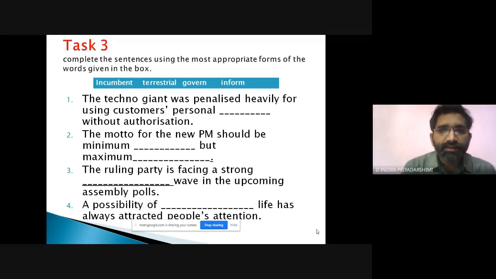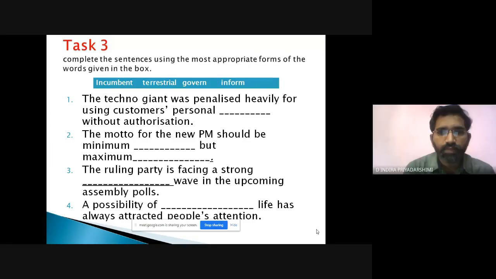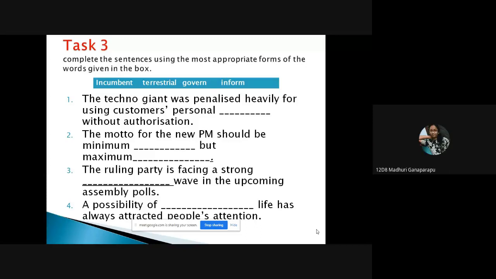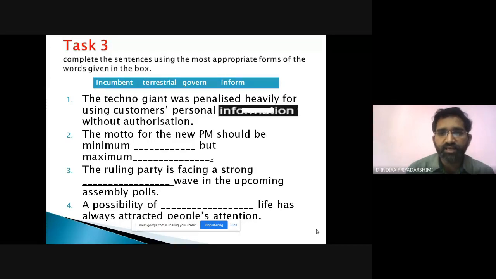The techno giant was penalized heavily for using customers' personal dash without authorization. Without any authorization, he used personal what? When your mobile is hacked, they will take your personal information. Wonderful, my dear one. Whoever has guessed, it's correct. They'll take your personal information, and information is the correct answer.